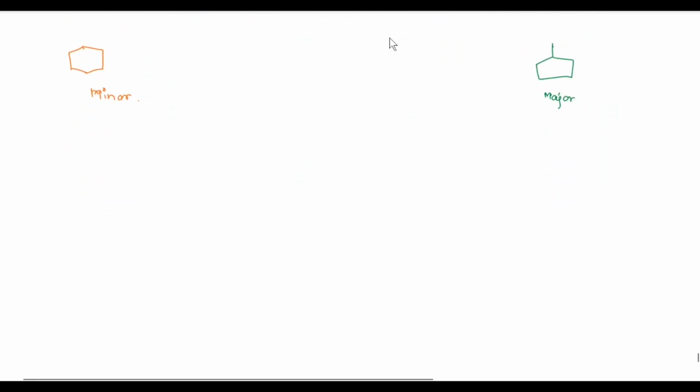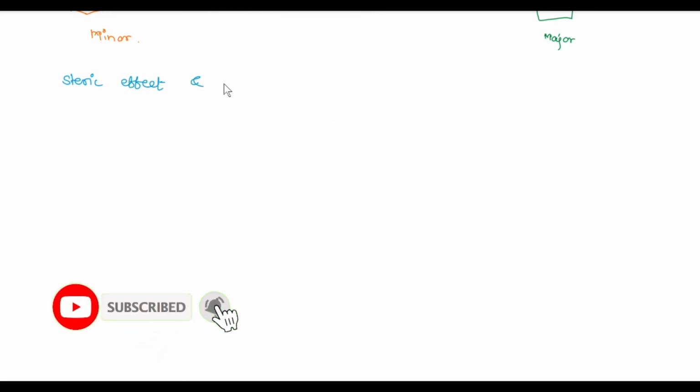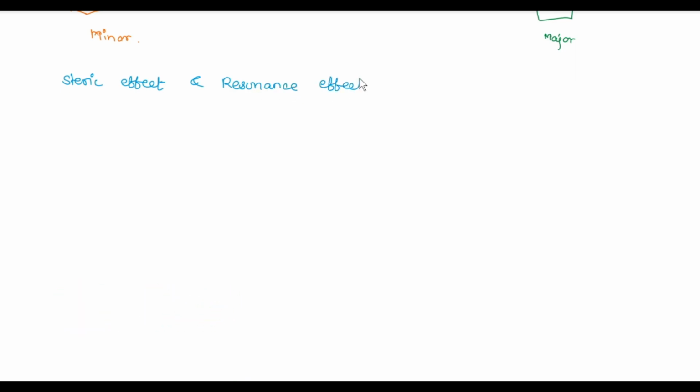Generally, cyclization is affected first by the steric effect and the resonance effect. Look at this reaction.